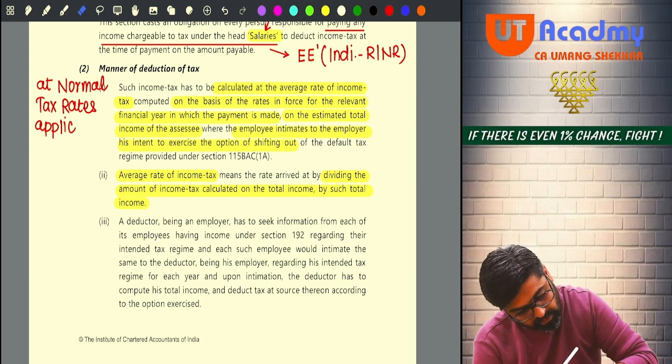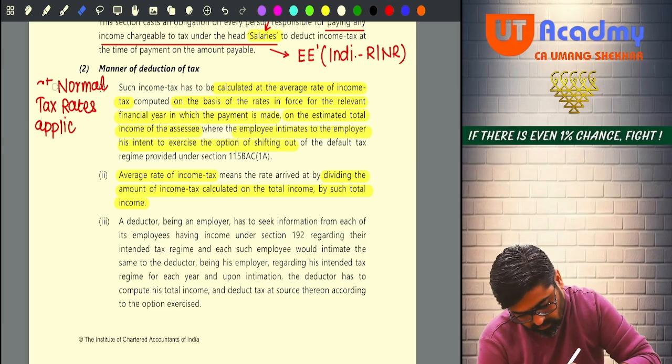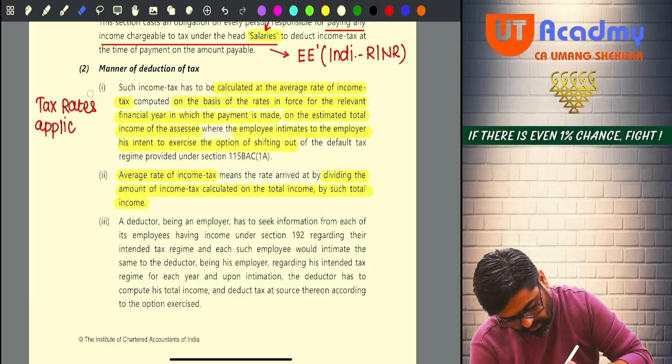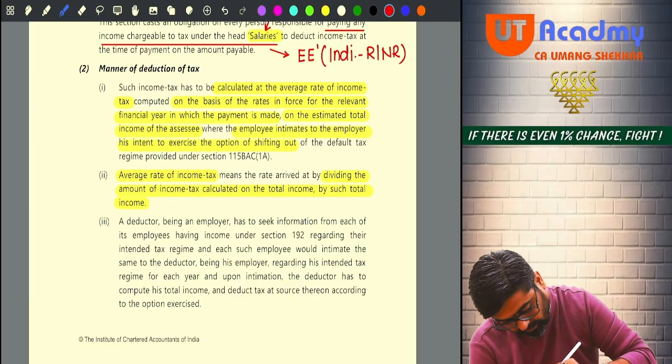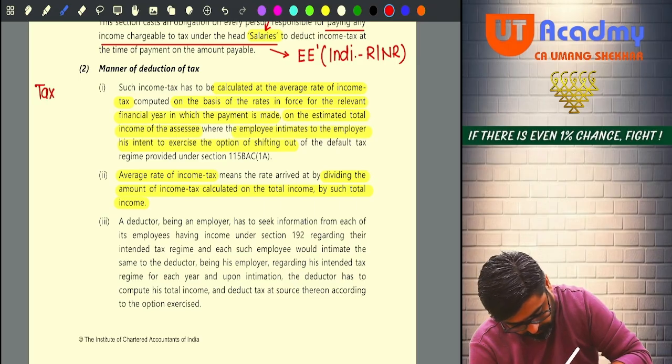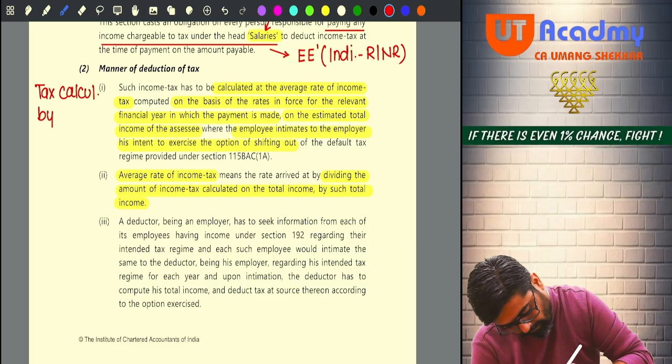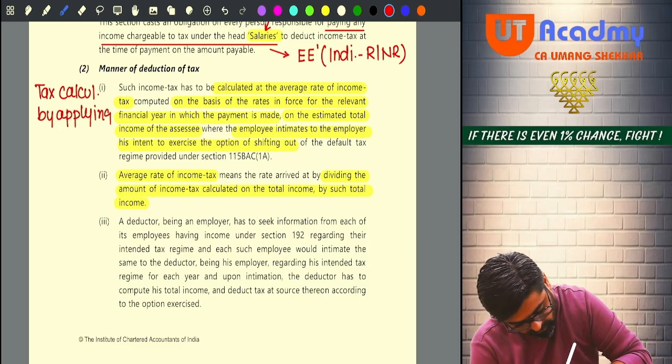Wait. Employer will deduct how much tax? Employer will deduct tax calculated by applying what? Normal tax rates.